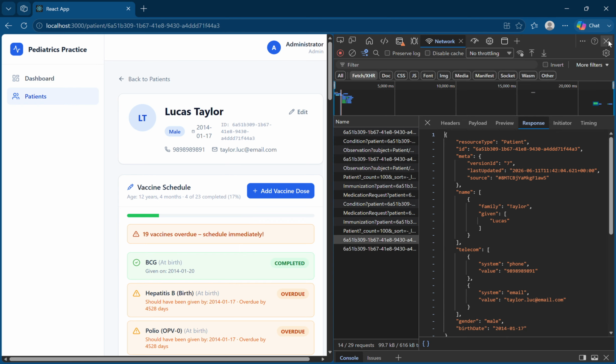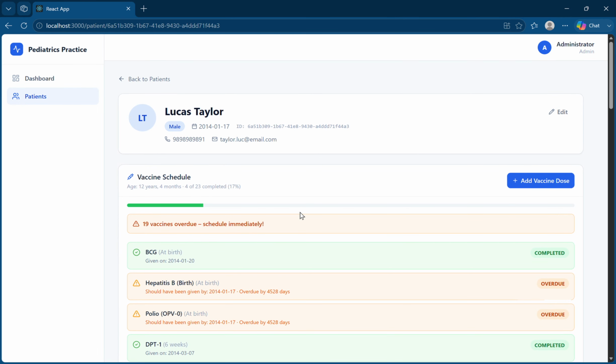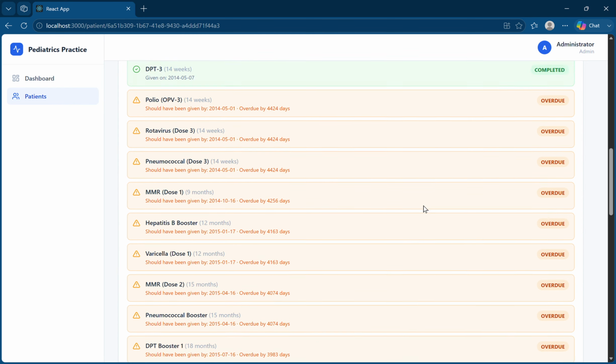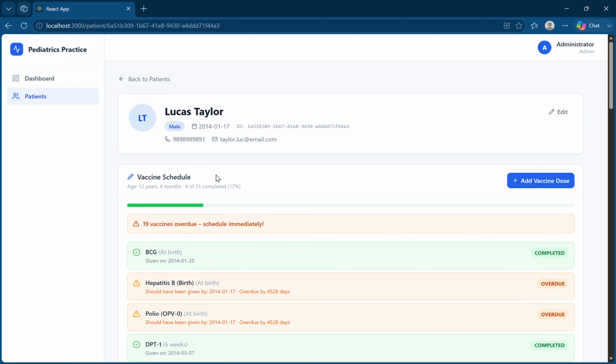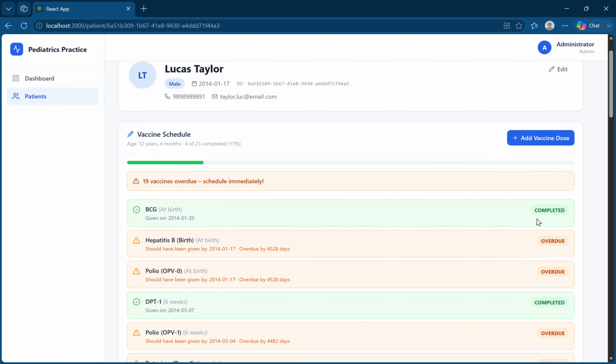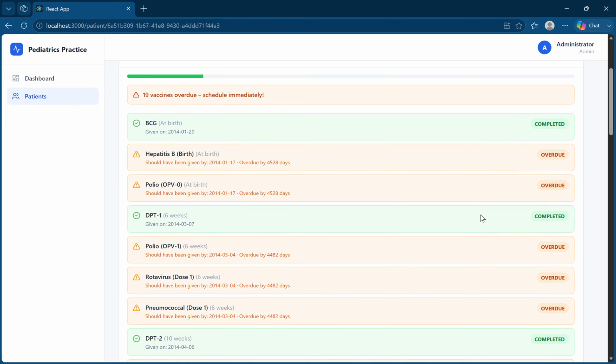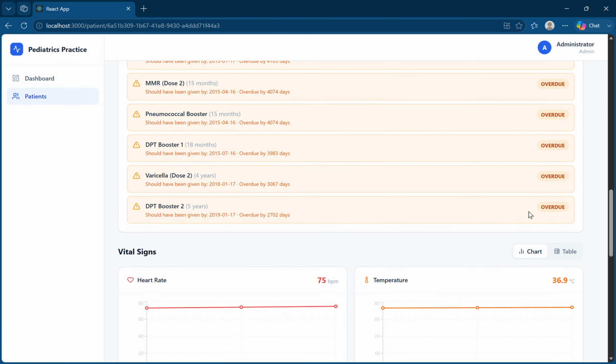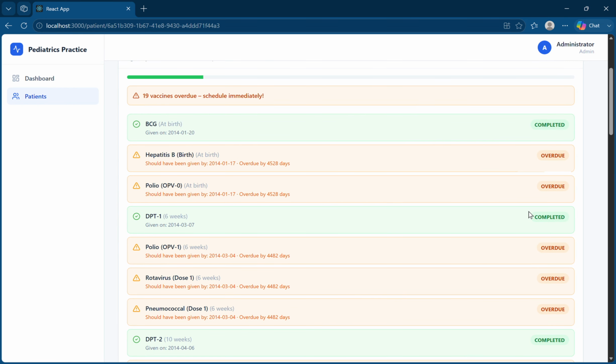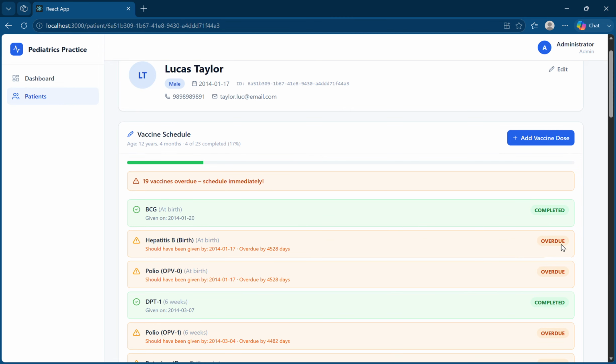Similarly, the main purpose for me, as I said, is to build a vaccine schedule. So here we are able to see the number of listed vaccines. Some are completed, some are overdue, and for other patients you would have seen, in case it was due in the next 3 months or 2 months or something, it would have been highlighted as gray.